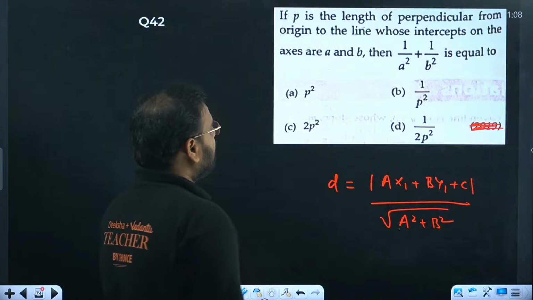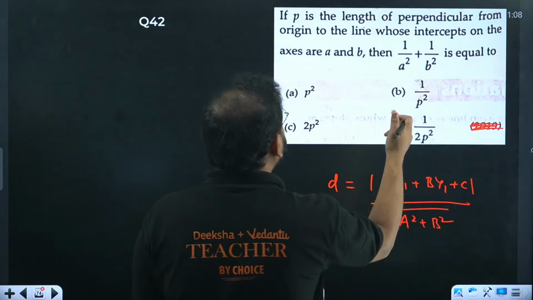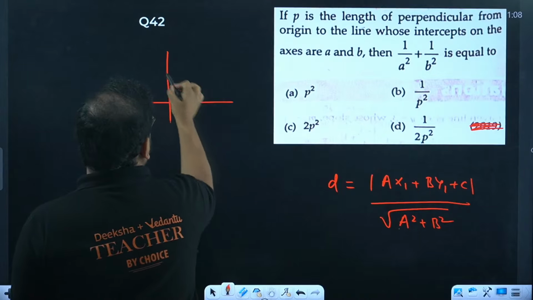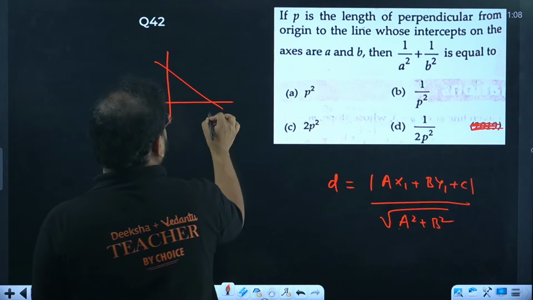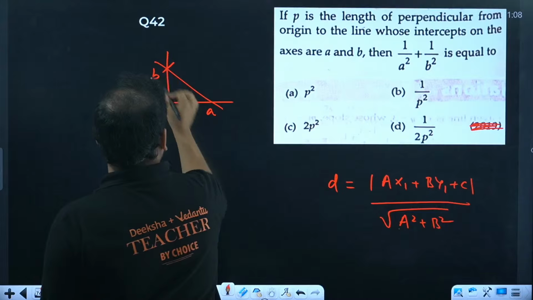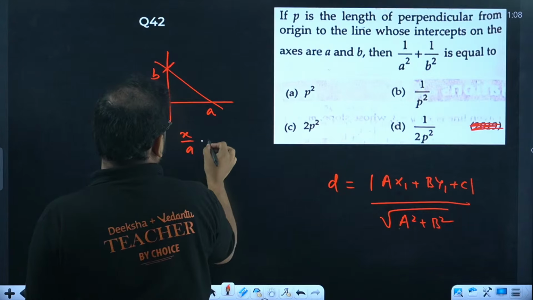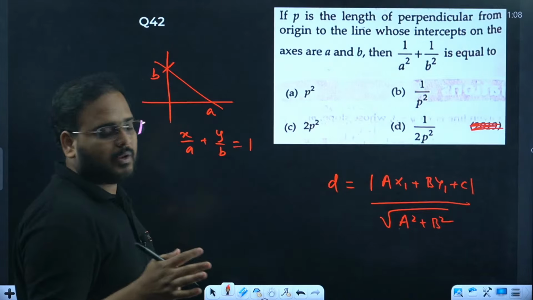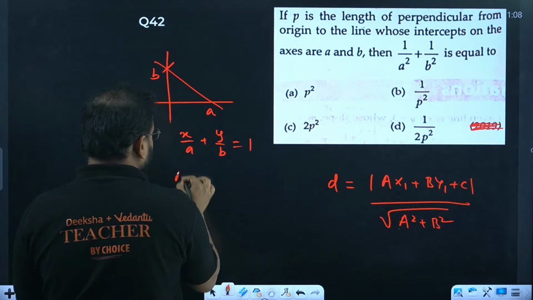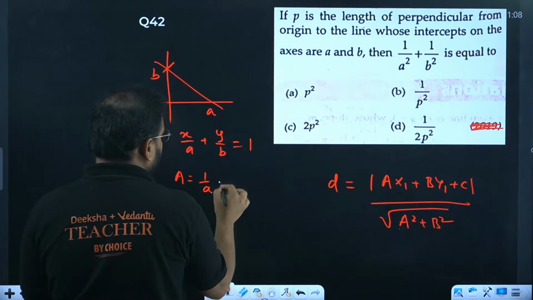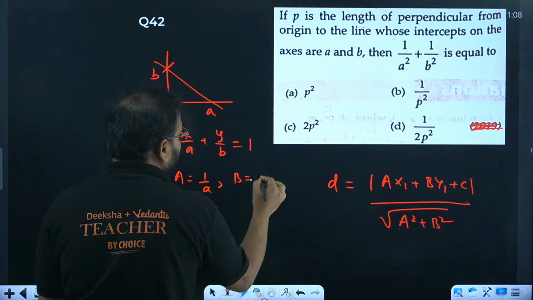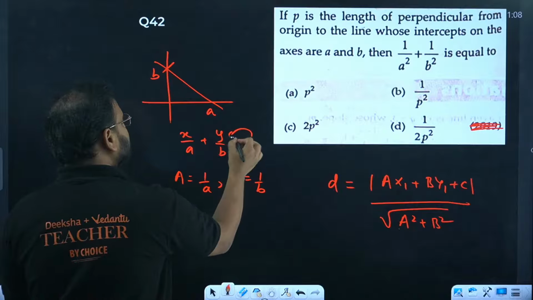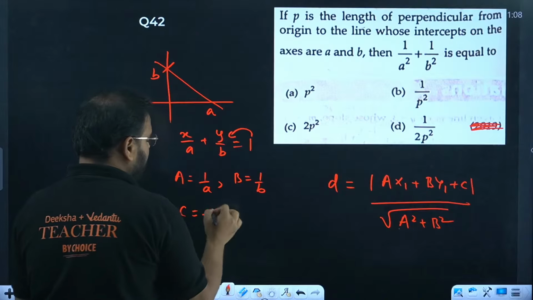Okay. Now, what is the A value in that case? They're saying that intercept form is there, right? Whose intercepts are a and b. Your x-intercept is what? a, and y-intercept is what? b. What is the equation going to be? x by a plus y by b equals to 1. This is the intercept form. Okay. So if you compare over here, the capital A value is 1 by a from the line, and capital B value is 1 by b. What about C value, sir? If you move 1 over here, this becomes minus 1. So C value is minus 1.